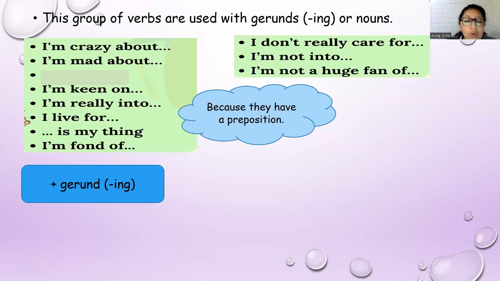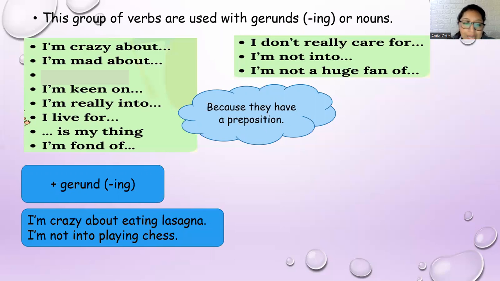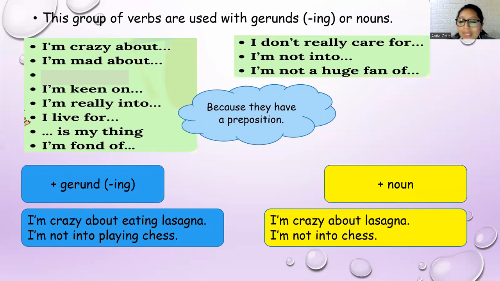These expressions you can use with a gerund. Okay, it is a verb in ing. For example, I am crazy about eating lasagna. I am not into playing chess. Both of them say that in the first one, I love doing that, and in the second one, I don't like doing that. And also, these phrases are used with nouns. For example, I am crazy about lasagna or I am not into cheese, okay? Now, remember that they are expressions that we have to use to express likes and dislikes.